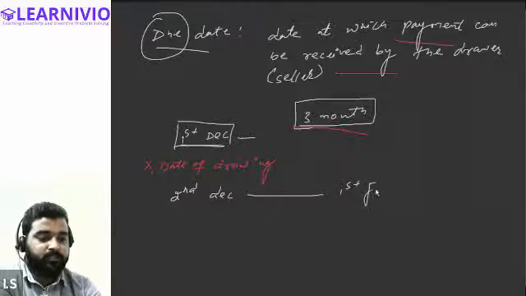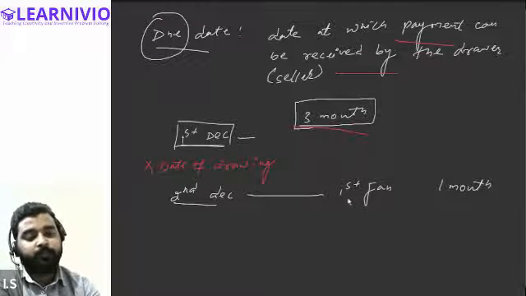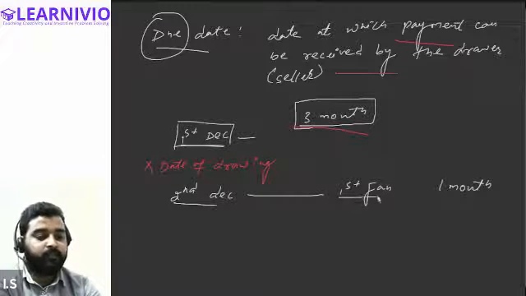This will be considered as the first month. Tell me everyone, is this clear, all of you? Yes, sir. So we start counting from 2nd December, and a month is always completed one day prior to the date from which it starts. So if it starts from 2nd December, it will end on 1st January.